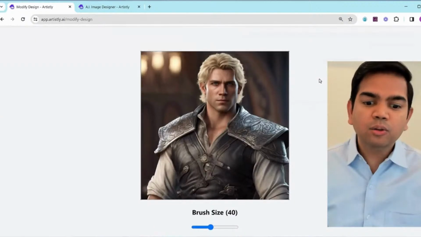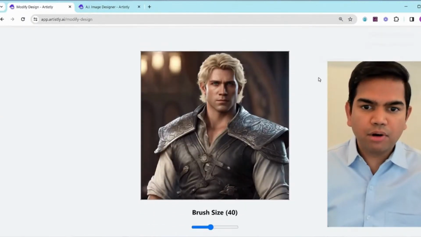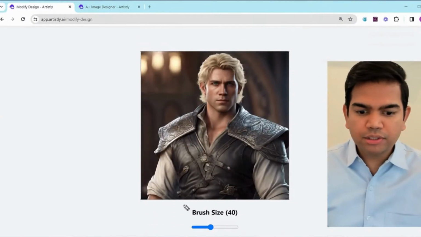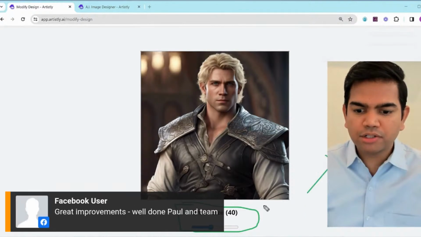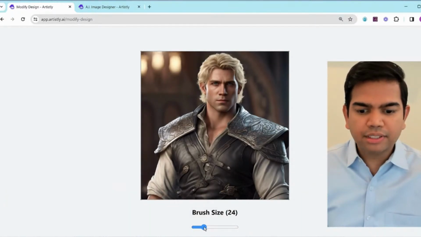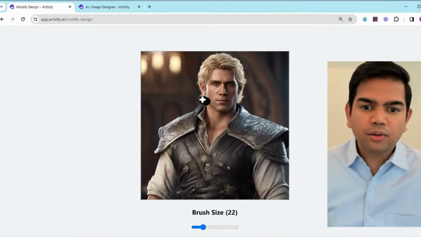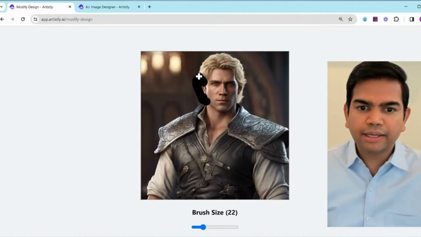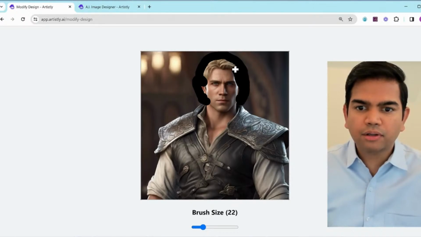But anyway, the cool thing is you can adjust the brush size. As soon as you go into the step, you're going to see this little option called brush size, right? You can adjust it however you desire. You can increase it, decrease it, whatever. And then you can select an area, right? Let's say, for example, you want to select the hair and change the hairstyle. You just select this area. Nothing really fancy here, pretty straightforward. Make sure you select it.